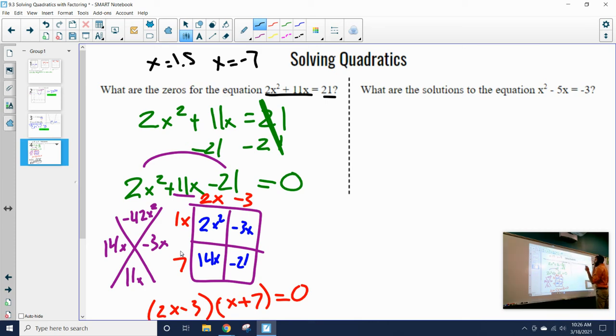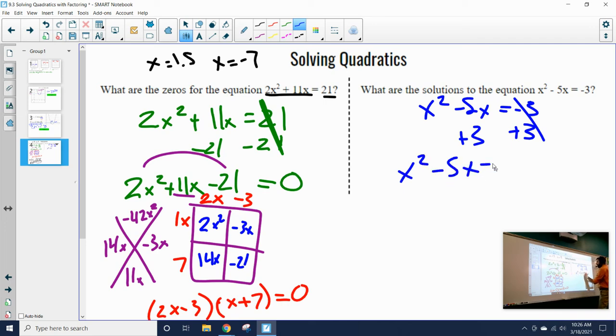If I take my quadratic, I know I start with x squared minus 5x equals negative 3. I know all I need to do is first inverse that one side. So I'm going to add 3 to inverse my constant. Once again, I need to add 3 to this side then. So x squared minus 5x plus 3 equals 0. I know it's going to be plus 3 because once again, there was not a constant on that side. I had an x squared and a negative 5x. So neither of those numbers are going to add to 3 because none of them were like terms. But from here, now I can factor.